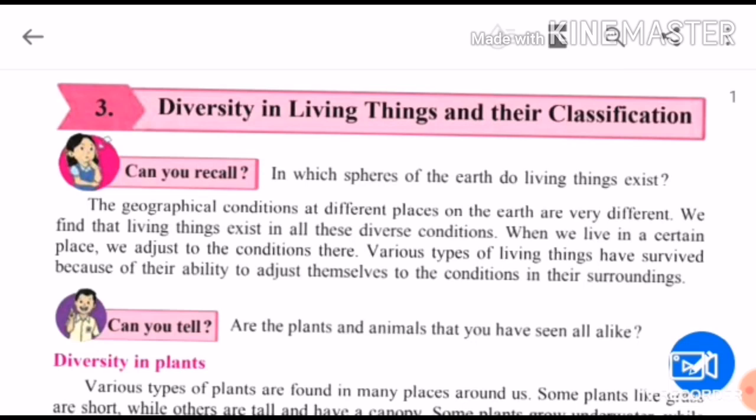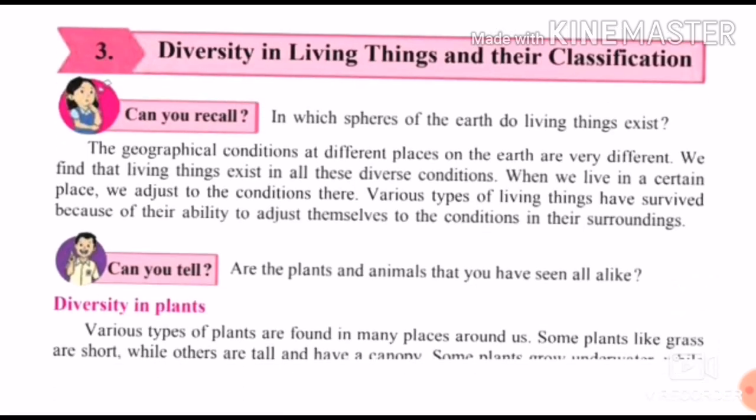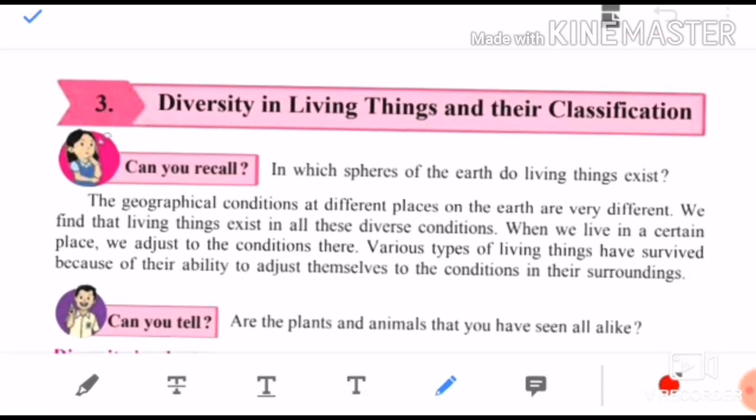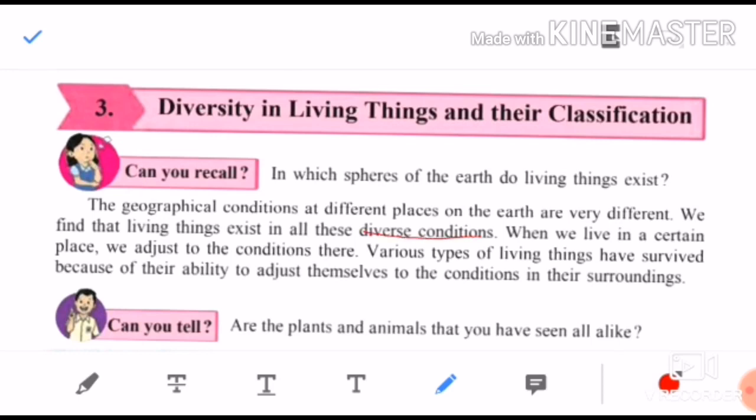The geographical conditions at different places on the earth are very different. Children, yes or no, it is different on this earth. Somewhere the climate is very cold, somewhere it is very hot, somewhere you will find only ice. Then also the living things exist in all these diverse conditions. Diverse means different conditions. Somewhere it is too cold, somewhere too hot, somewhere it is only ice, somewhere it is desert, and still living things exist in all these conditions. When we live in a certain condition or place, we adjust to the conditions there.